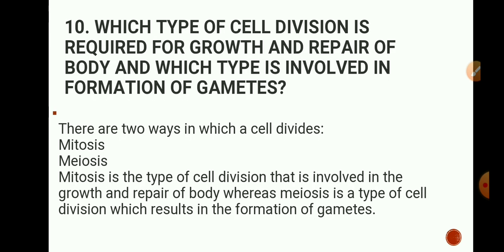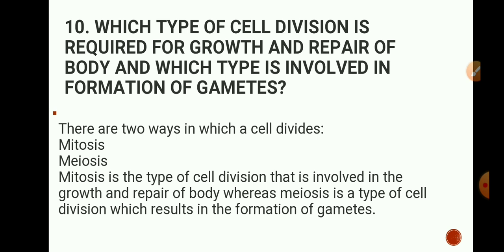Next question is, which type of cell division is required for growth and repair of the body, and which type is involved in the formation of gametes? See, there are two ways of cell division, mitosis and meiosis. Mitosis is the type of cell division which is involved in the growth and repair of the body. In this cell division, diploid cells are formed; from one parent cell, two daughter cells are formed.